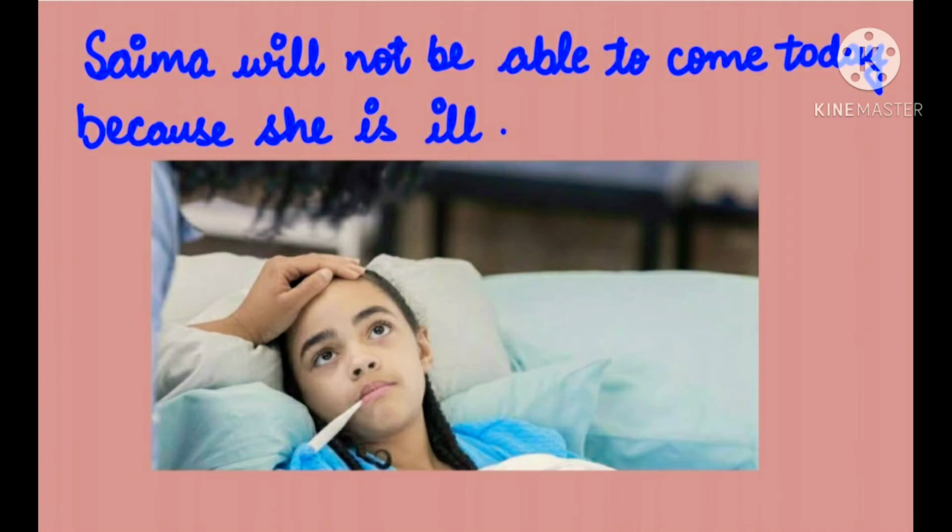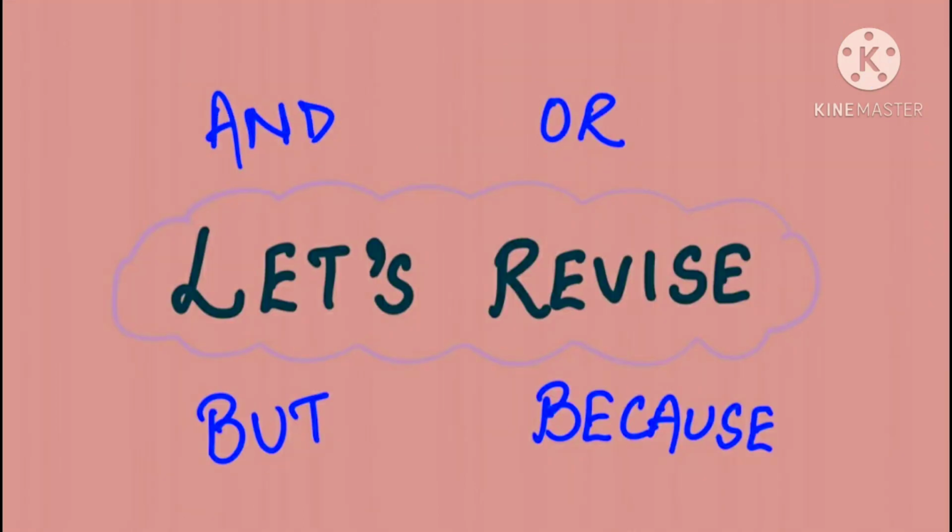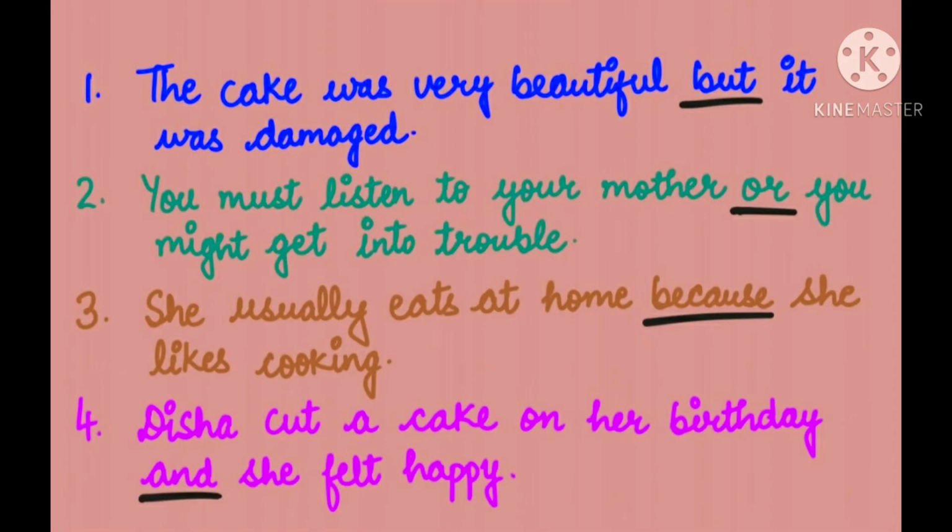So my dear students, that's how we have learned to join the sentences by putting conjunctions. Conjunctions are linking words, or we can say conjunctions are joining words. Now let's revise. What have we learnt? We have learnt 4 conjunctions here: and, or, but, because.